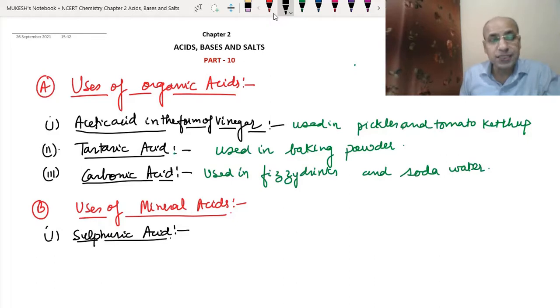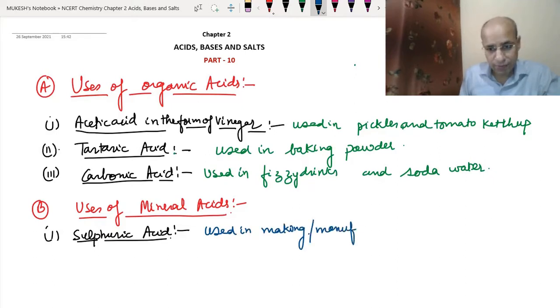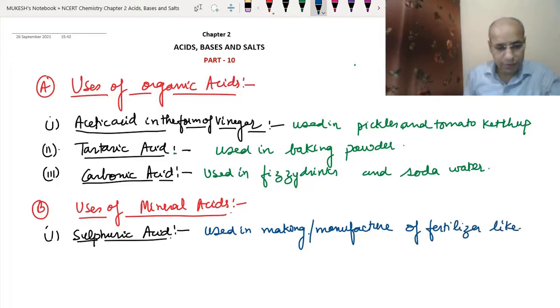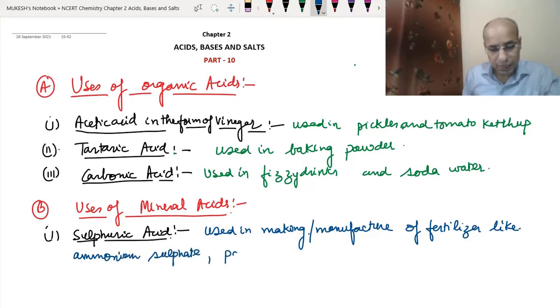It is used in paints and in dyes. It is used in the manufacture of fertilizers like ammonium sulfate, paints, and dyes. Dyes are used to give colors.